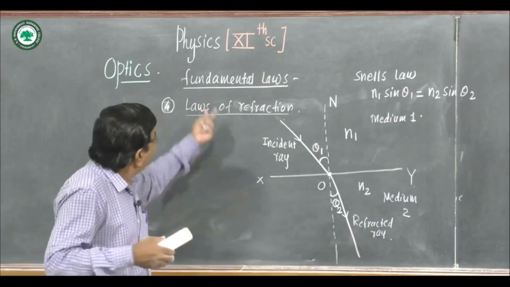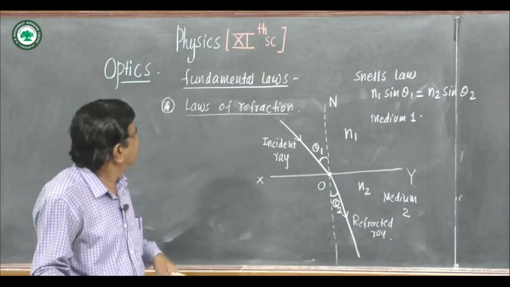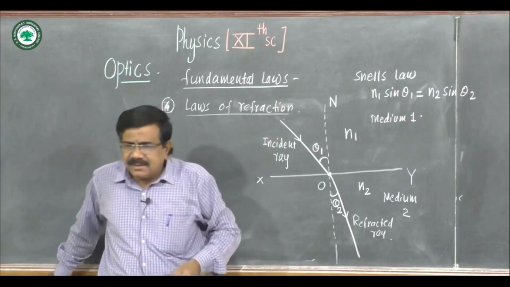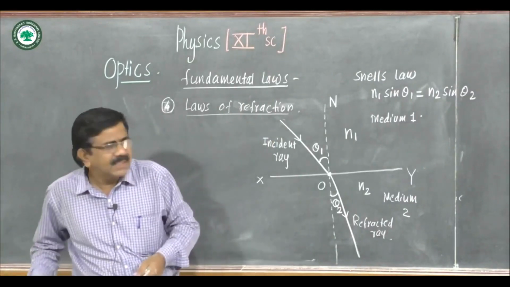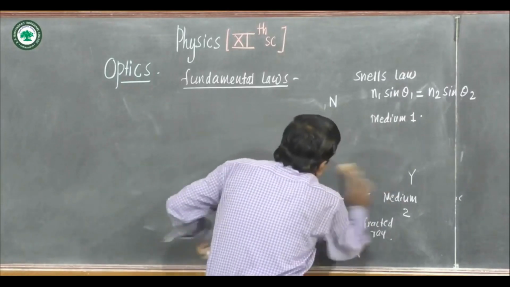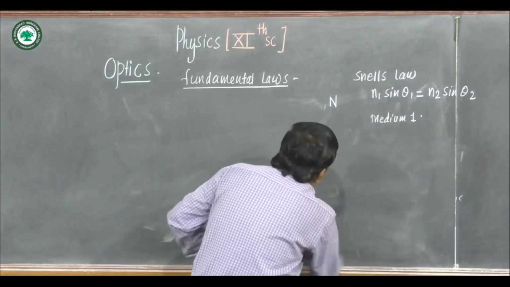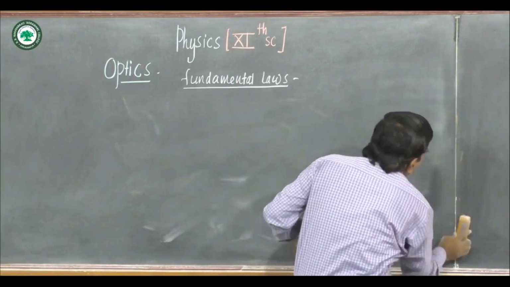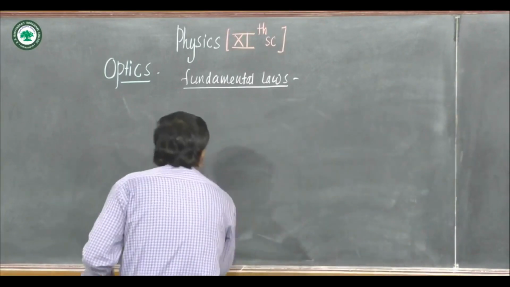So this is about the fundamental laws we use in ray optics. Then another concept is, we see the reflection of light and how many images are formed if mirrors are inclined to each other at some angle.